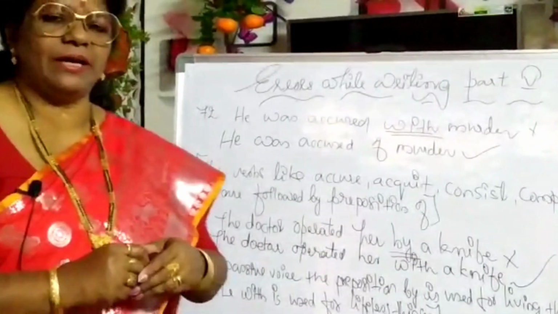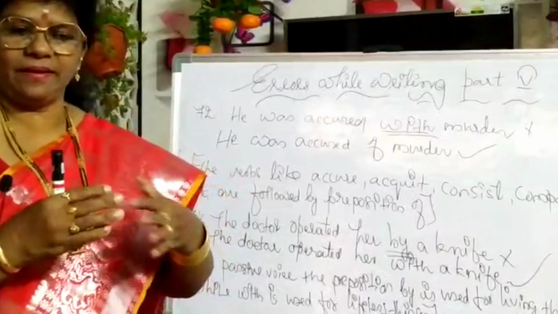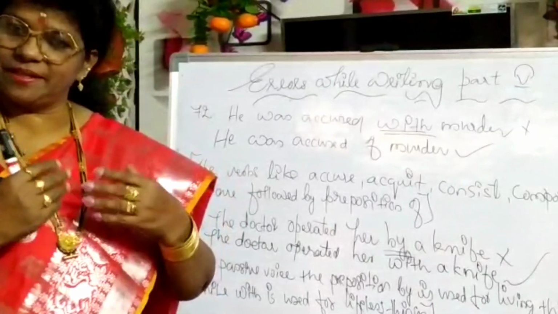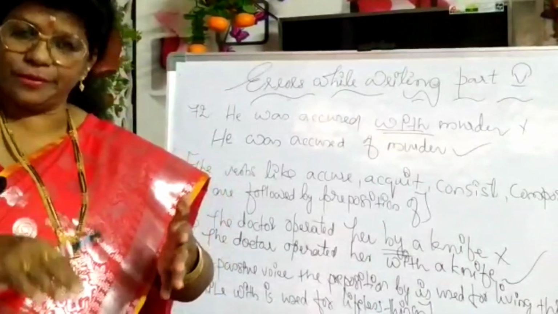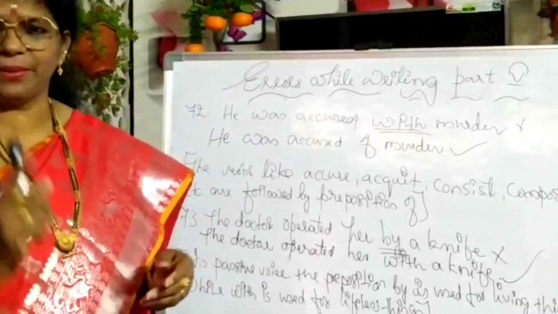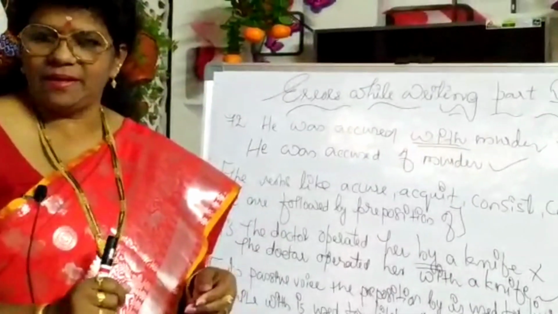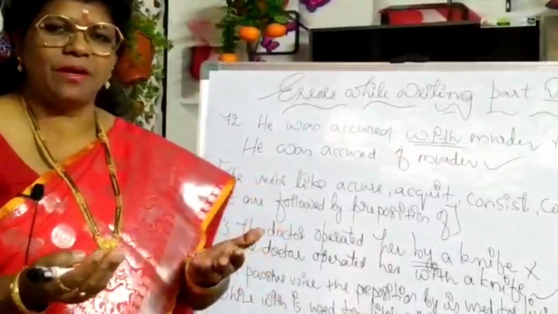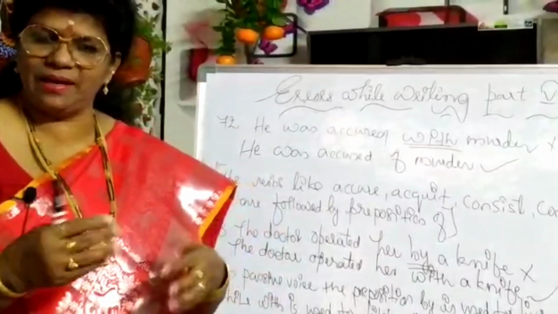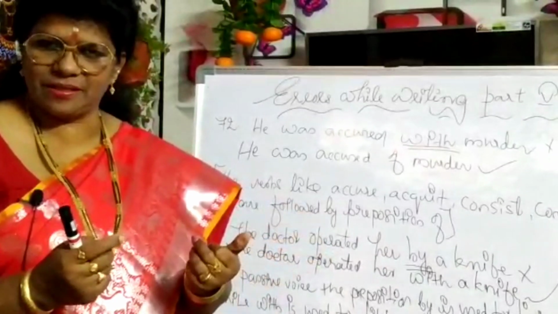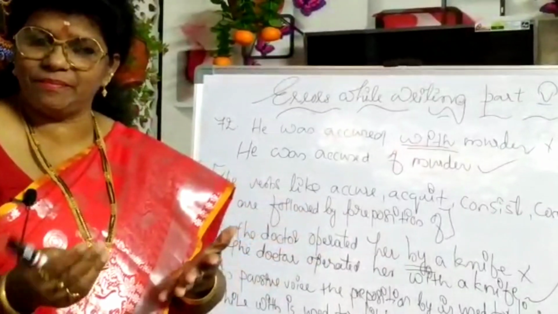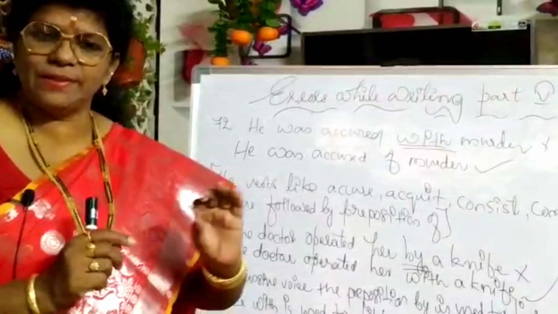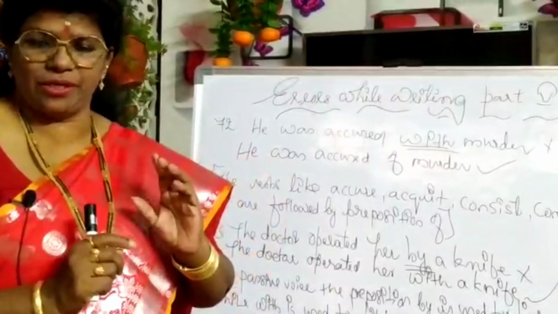So, I would like to tell you, certain prepositions are used for certain words only. Remember that point in your mind. While speaking in a colloquial way, sometimes we may knowingly or unknowingly use some wrong prepositions. But for particular words, we can use particular prepositions only.